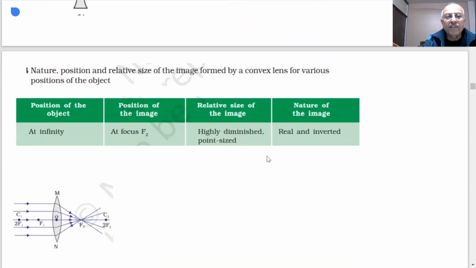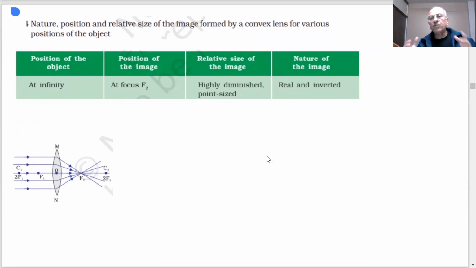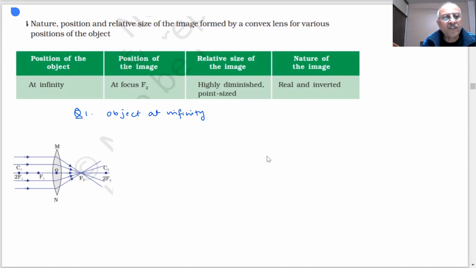Now we are aware of the rules. Once we know the rules, the question will come in the paper to draw the ray diagram. Question 1 says: object at infinity. The object is placed at infinity, okay? In front of a convex lens.